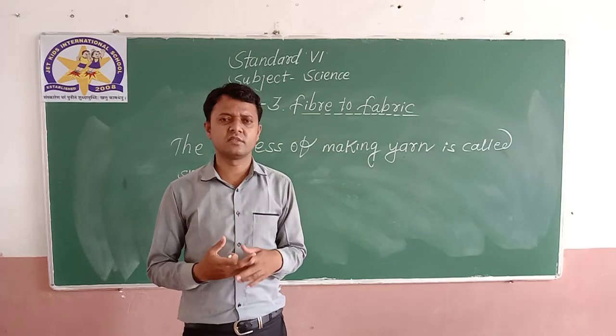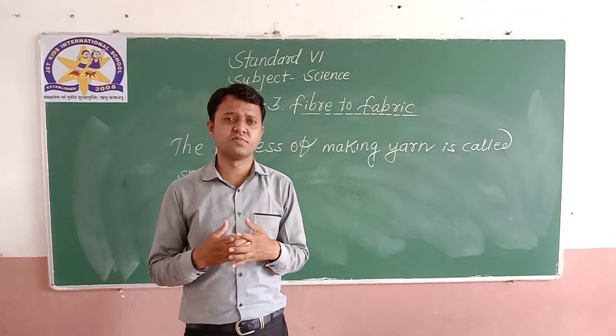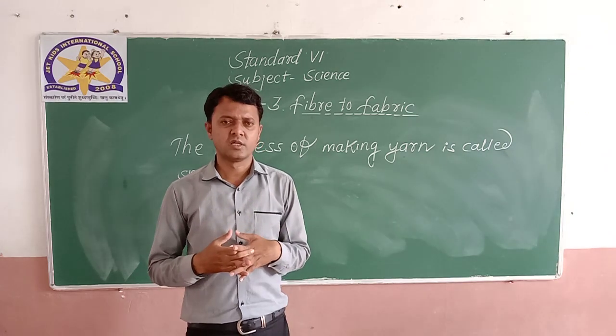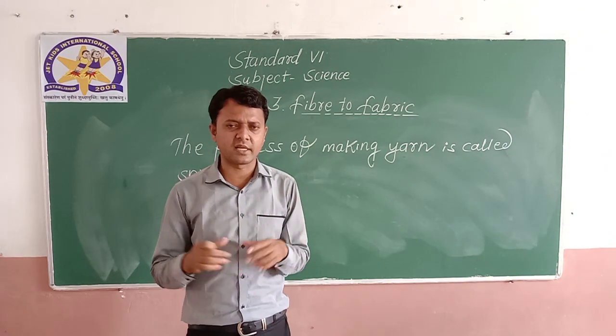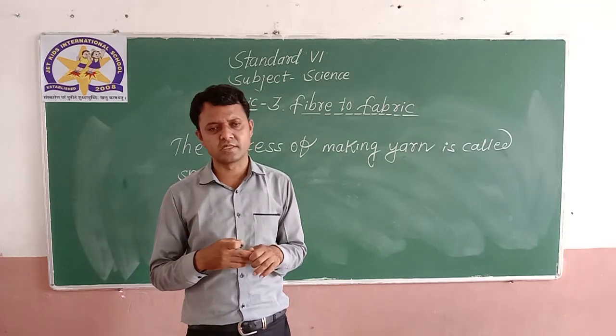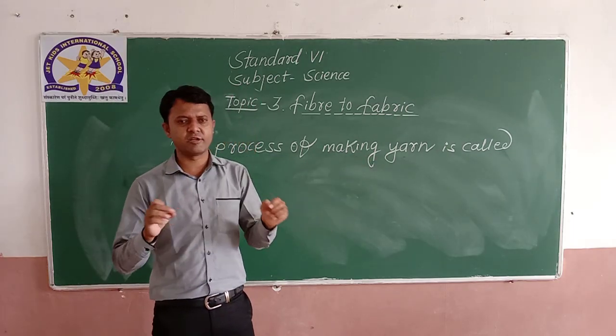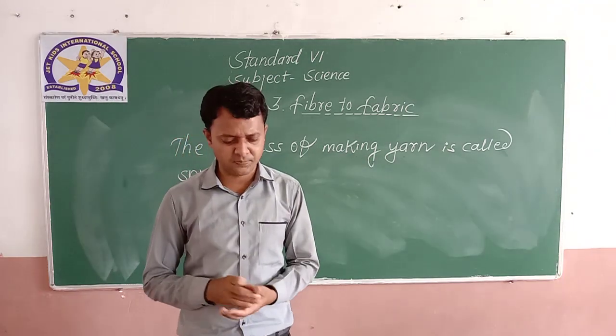So he advised people to use Swadeshi things, things made in our country. With the help of the charkha he used to spin. So the process of making continuous yarn is called spinning.